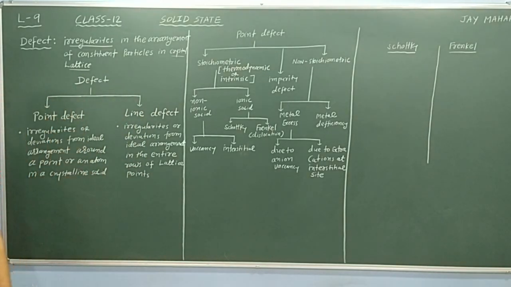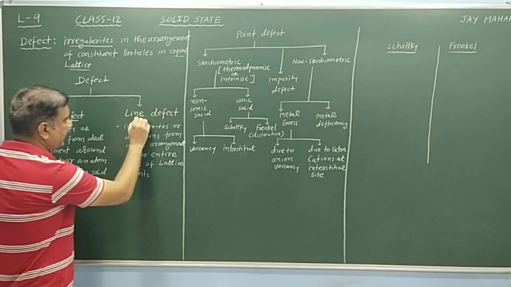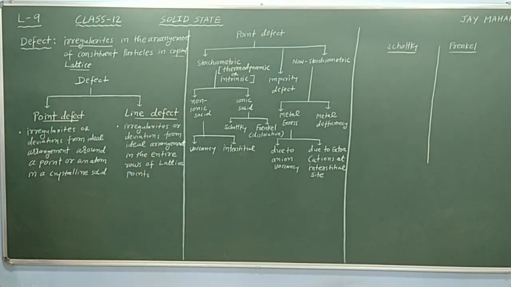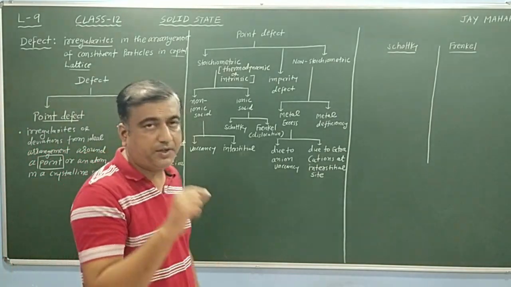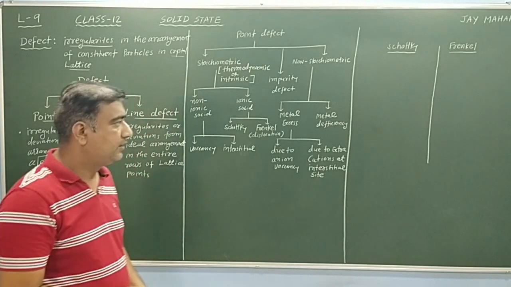Defects can be classified into two categories: point defect and line defect. Definition of point defect: irregularity or deviation from ideal arrangement around a point or an atom in a crystalline solid. That means at a particular point, irregularity is produced.